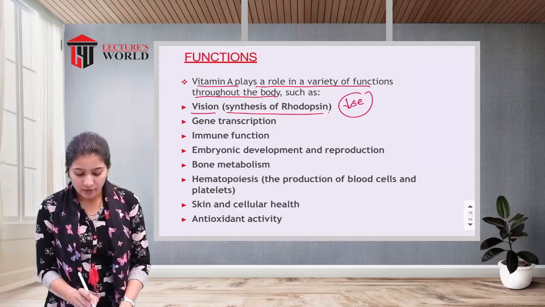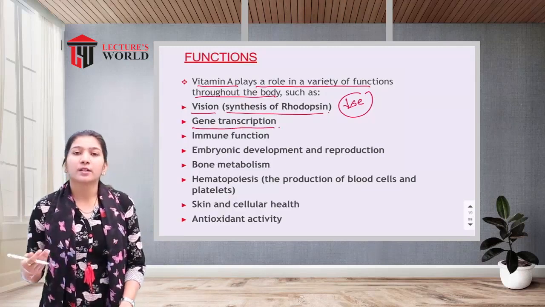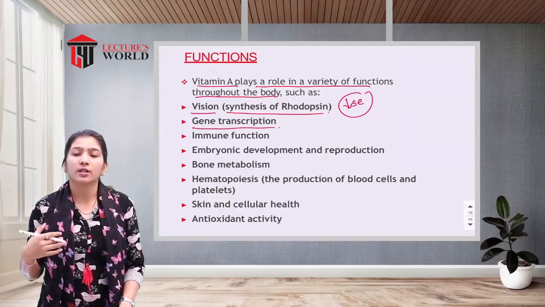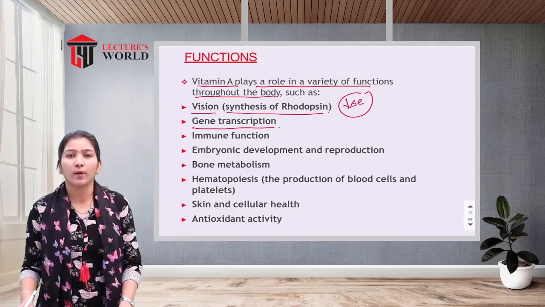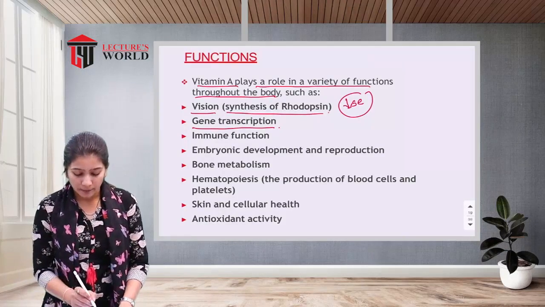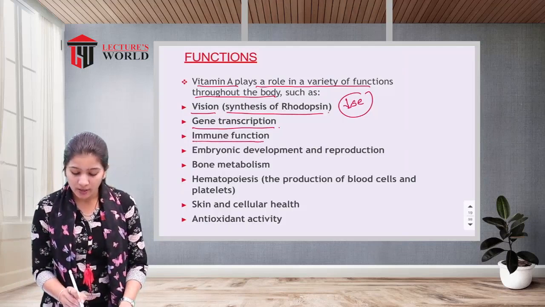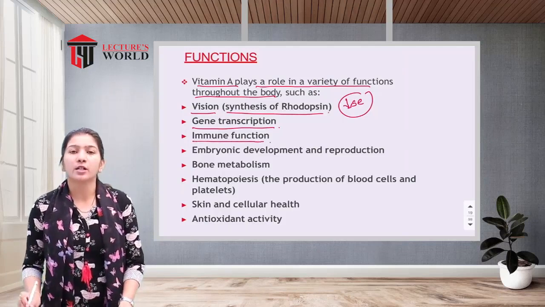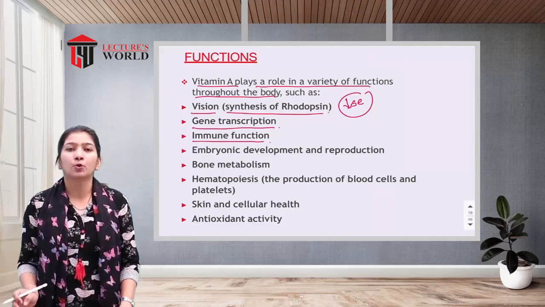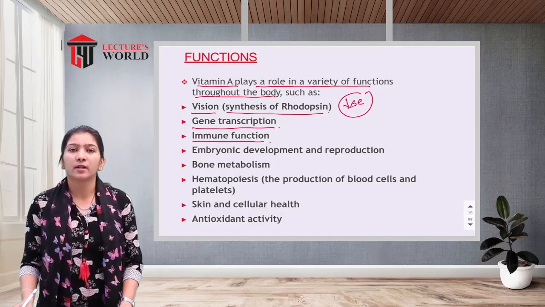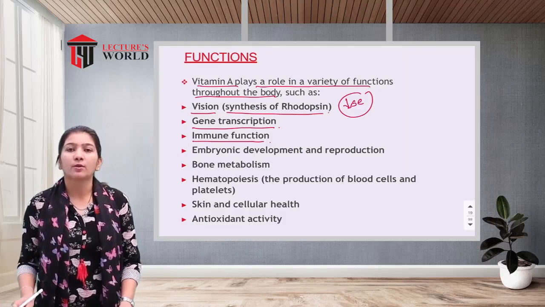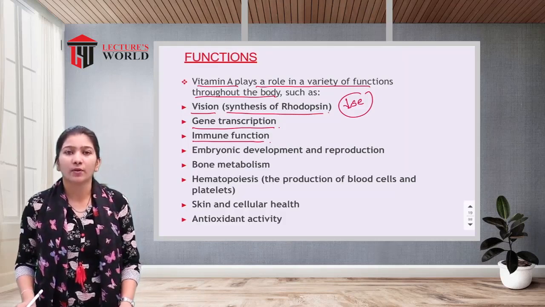Next one is gene transcription. To transfer genes from one generation to another, for the transcription of genes we also require vitamin A. It also functions in immune function. A sufficient amount of vitamin A will help boost the immune system, and a strengthened immune system is able to fight against various kinds of infections.